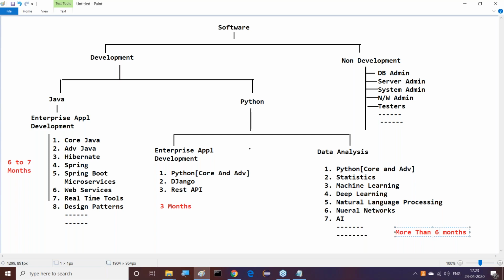They said nearly 9 months, almost a 1 year course, and the payment is 2,25,000 plus 18% GST. So this is the situation for data science now.